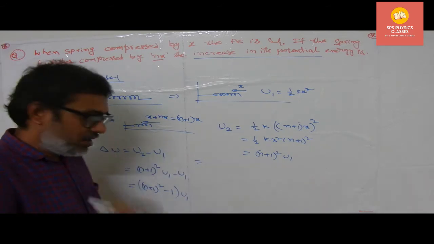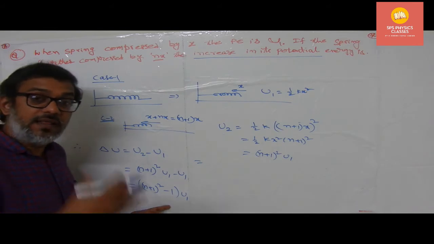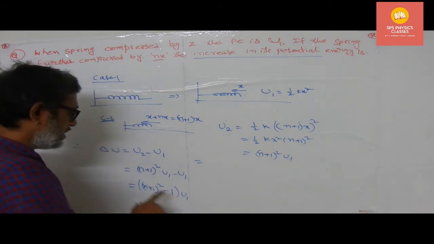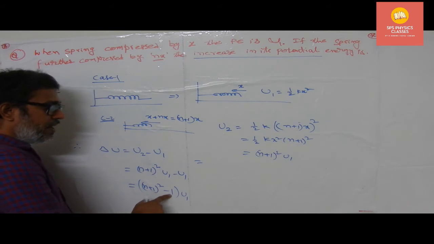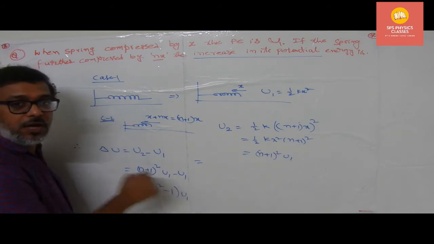But in the examination, we don't find this kind of answer. Another way of representation is there. Let us see what that is. This is in the form of a square minus b square. Therefore, you can write it as what? (a plus b) into (a minus b) form.